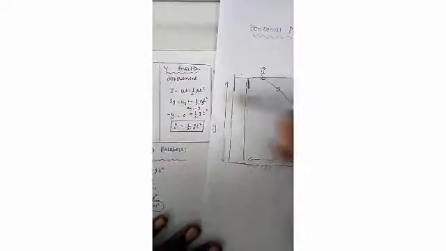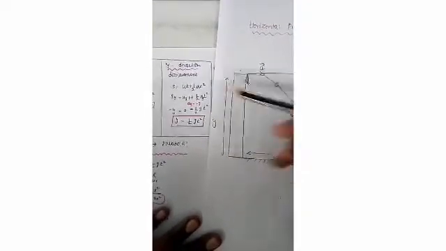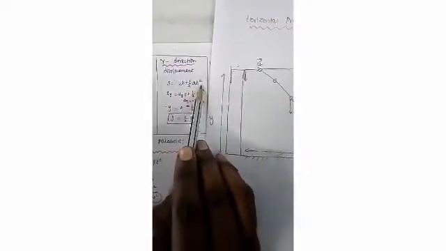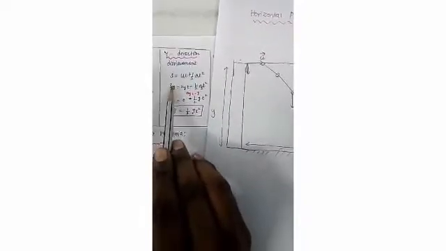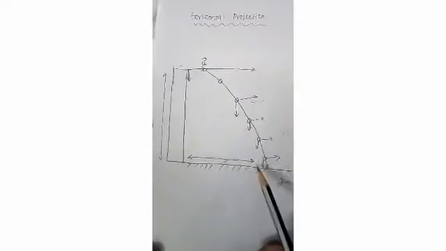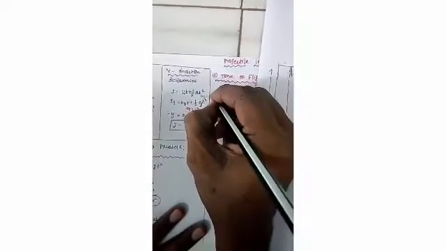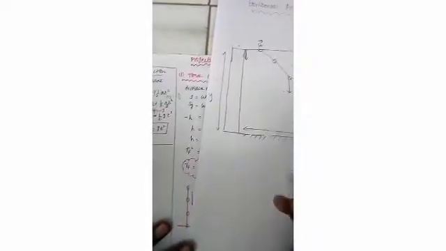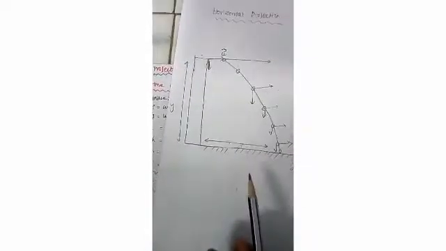Another one is the motion along the y direction. We use the kinematic equation s equal to ut plus half at squared. Here the subscript y means the projectile moves along the y direction. Here ay is minus g, because gravity acts in the negative direction.